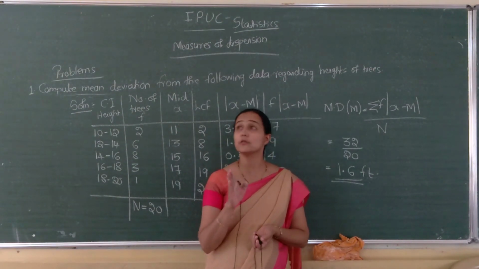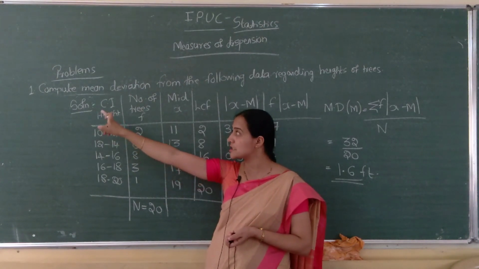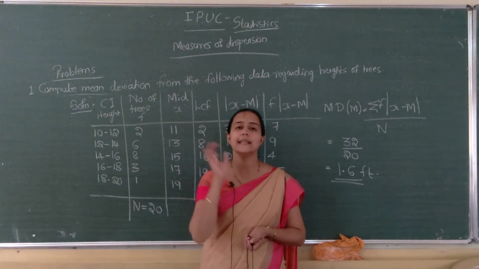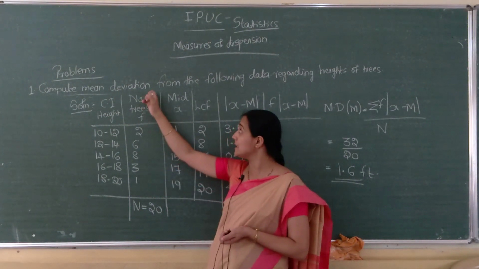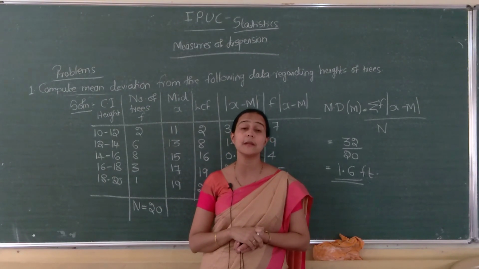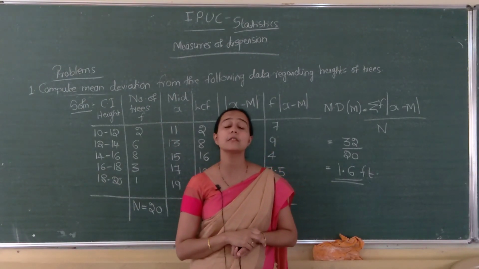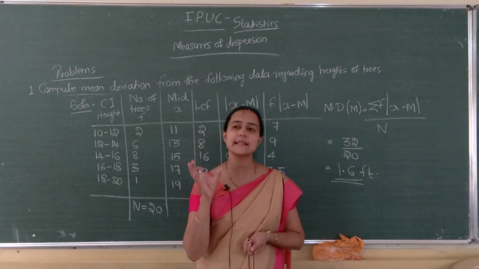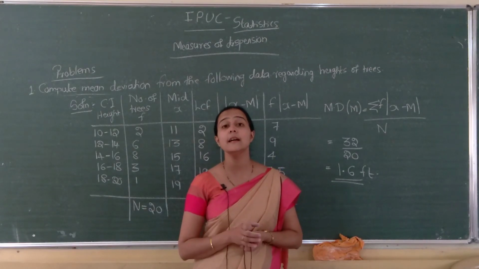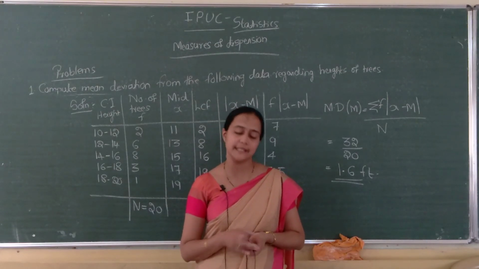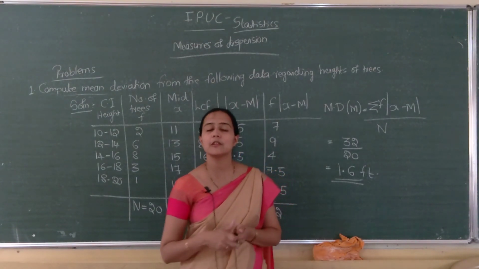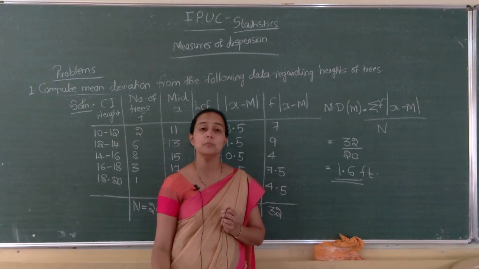So one thing you have to remember: if nothing is mentioned, if the mean deviation from anything is not given, you have to compute mean deviation from the median itself, because we know that mean deviation is least when it is measured from the median. That is called the minimal property of median. Hope it is clear. Next we will go to mean deviation from mode.